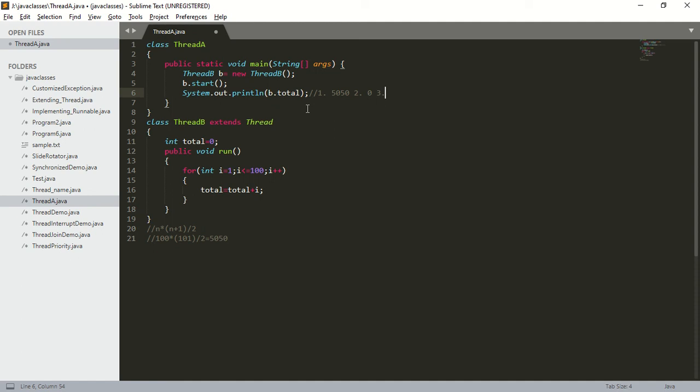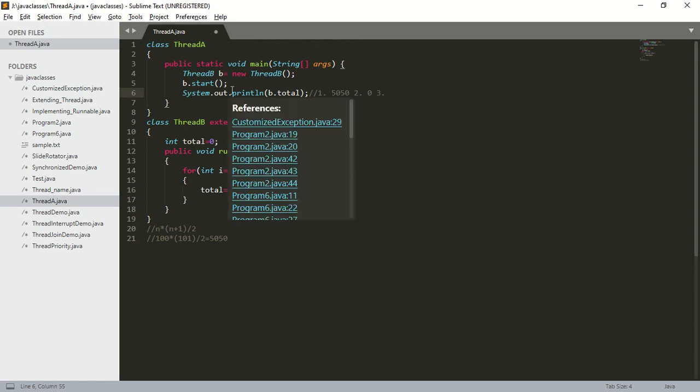Now assume case 3. What is case 3? Child thread has got the chance and the child thread has completed this for loop for say some 20 or 30 times, and immediately the main thread has got the chance.